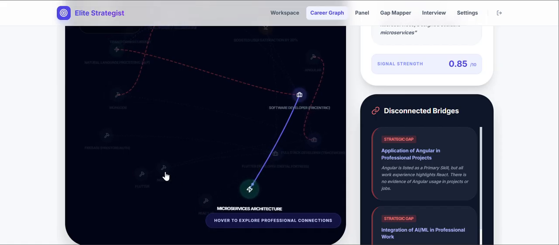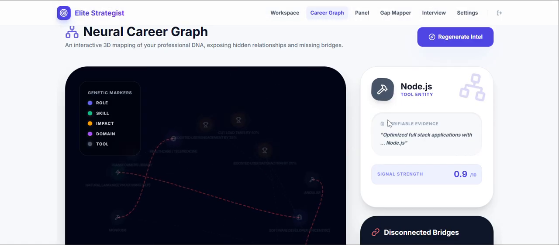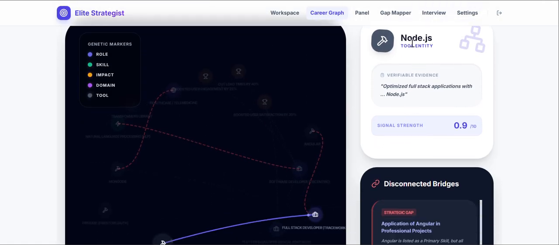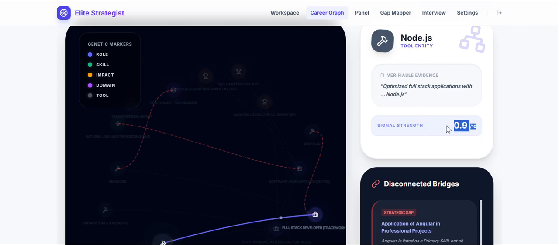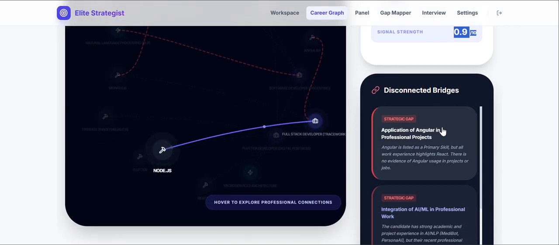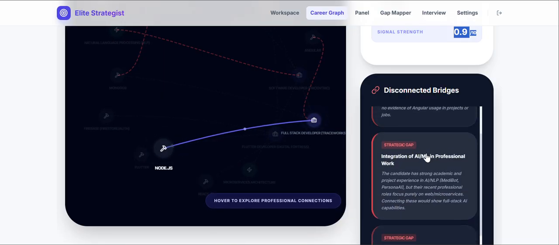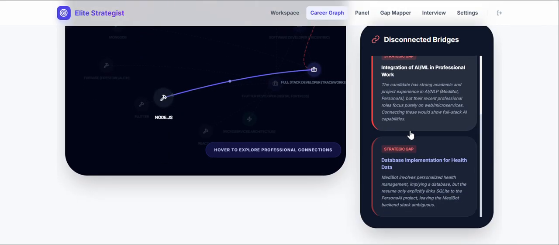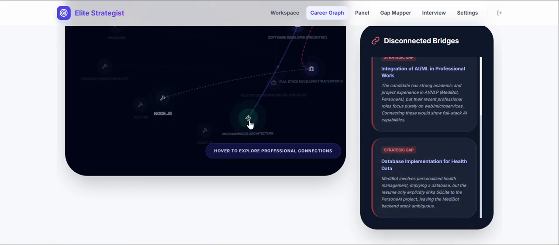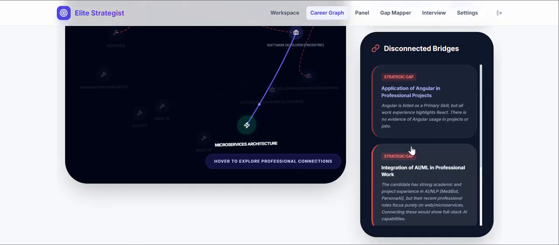If I want the node developers, I can see where Node.js is happening. So it's very helpful. It's also giving the strength of where I did it. The rating is low, but my point is this is used somewhere, at least in some projects, right? That's the point. You can also see the strategic gaps here. If you read one by one, it may take a lot, but it's giving each in detail. So designed here, these are the things.